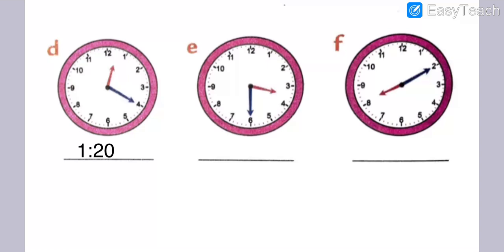Then after that, my dear students, question number E. What is the time in question number E? We will check the hour hand first, meaning the red hand. The red hand is here, between 3 and 4. Then we will check the minute hand. The minute hand is on 6. So what time is it? 3:30. And 6 shows 30 minutes.